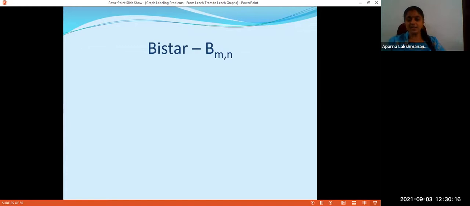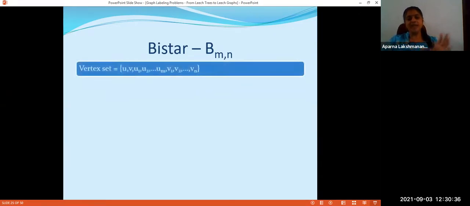And stars are those which have diameter 2. Diameter 1 in a tree means it is K2, nothing else. So the least possible diameter and the highest possible diameter are settled. So let us try to bring the interval smaller and settle the conjecture. That was our idea. So we took bistars. Bistars are graphs whose diameter is precisely 3.